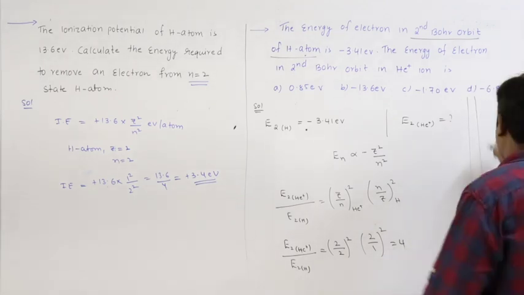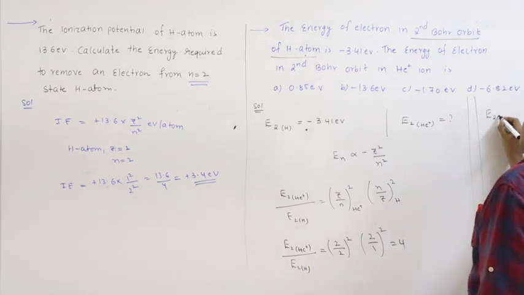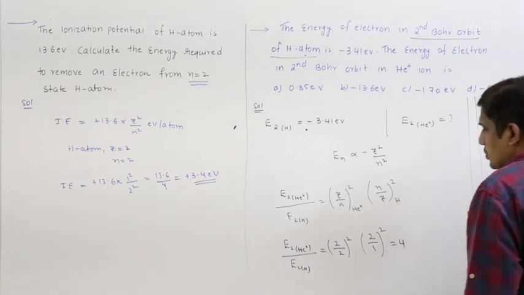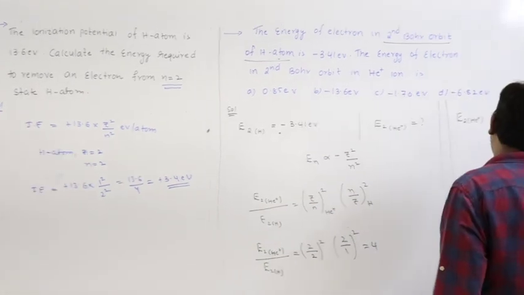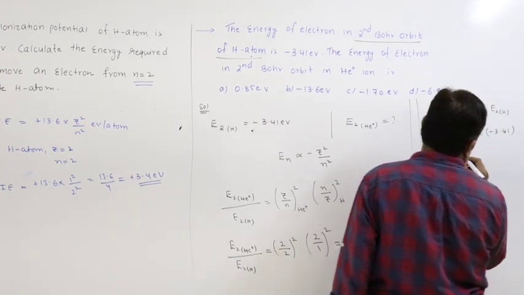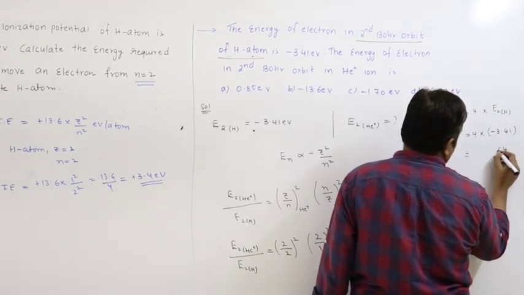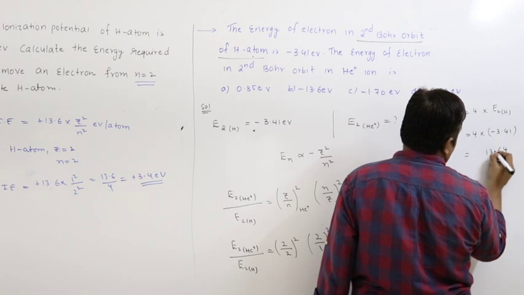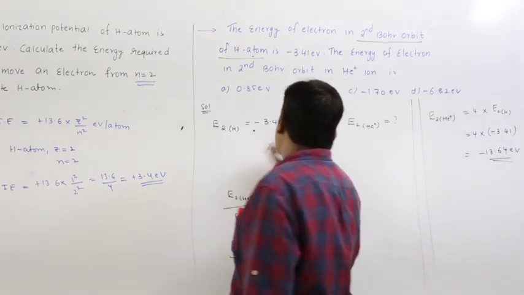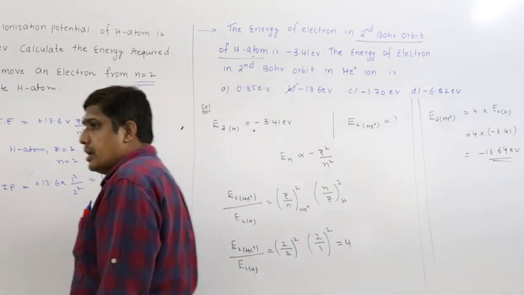So from this what I can write is E2 of He plus is 4 times E2 of H. So 4 into E2 of H, which is given as minus 3.41. So 4 1 time, 4 4 is 16, 4 3 is 12, 13.6. The answer must be B.